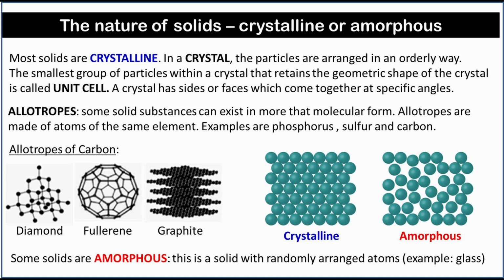Some solid substances can exist in more than one molecular form. These are called allotropes. Allotropes are made of atoms of the same element. Examples are phosphorus, sulfur, and carbon. Below, some allotropes of carbon are shown, which are diamond, fullerene, and graphite. Some solids are amorphous. This is a solid with randomly arranged atoms, for example, glass.